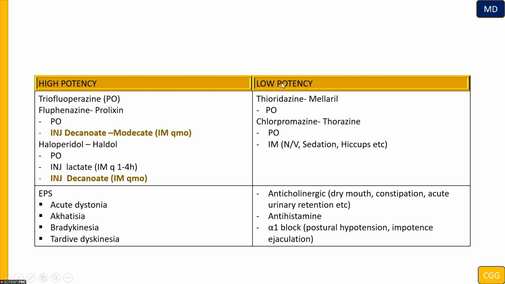High potency and low potency. High potency are more likely to cause extrapyramidal syndrome. What are those? They are acute dystonia, akathisia, bradykinesia, and tardive dyskinesia. If you want me to talk more about those extrapyramidal symptoms, that will be in different lectures, but we're